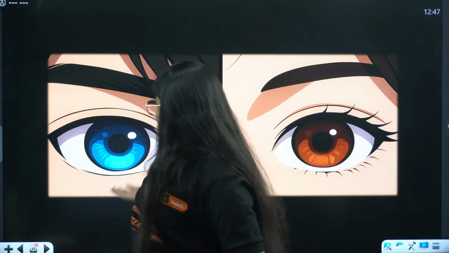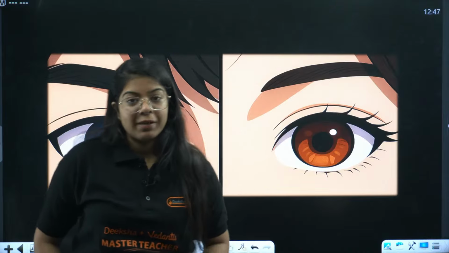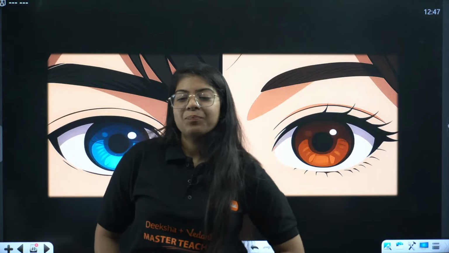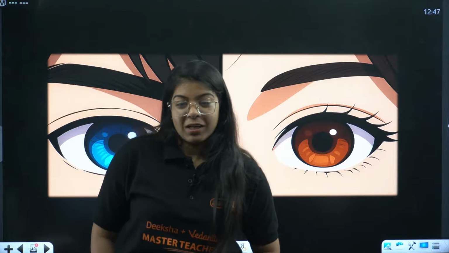Okay, if you have, then you must have seen we have these kinds of eyes. We also see that a lot of human beings, not in India maybe, but outside, in their genes they do have green colored eyes, blue colored eyes, right?